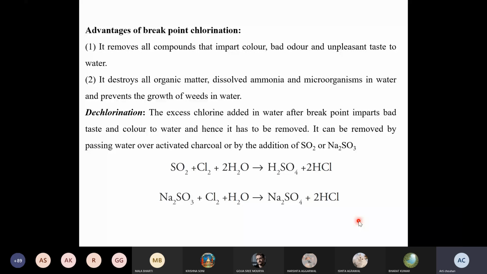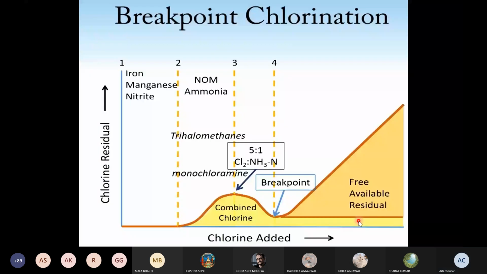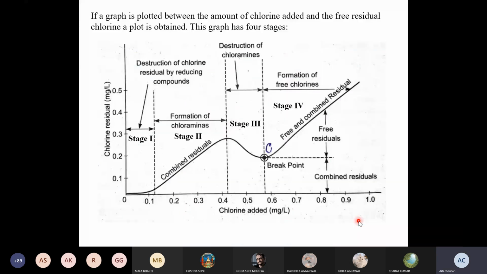Okay, one simple question. If we are adding chlorine to a water which does not contain any reducing agent, then what type of graph will you get? If you are adding chlorine to a water system where no reducing agents are there, what type of graph will you get? Yes, anybody? Quickly. If you are adding chlorine to a system or water not containing any type of reducing compounds, then what will happen? What type of graph will you get? Quickly. Am I audible?